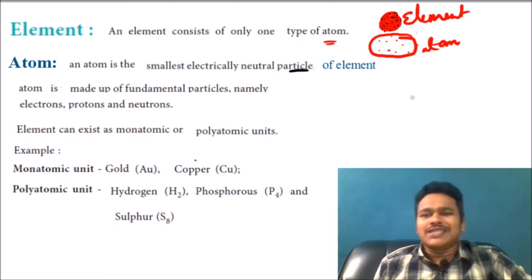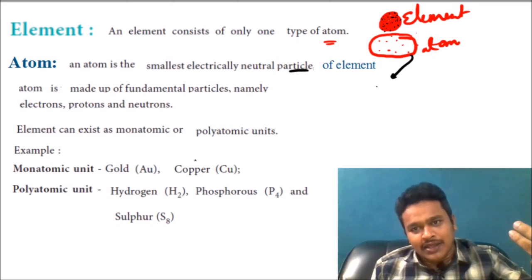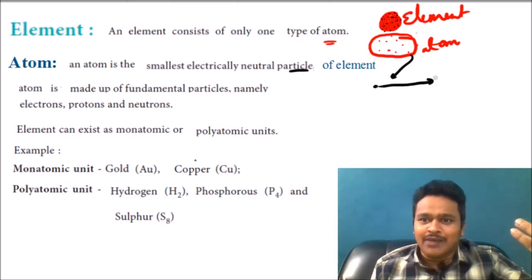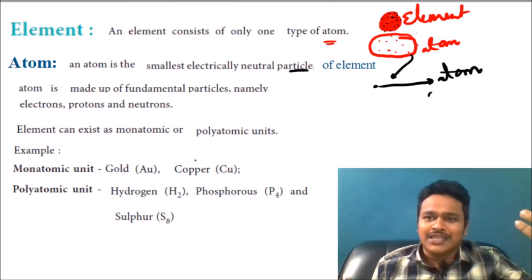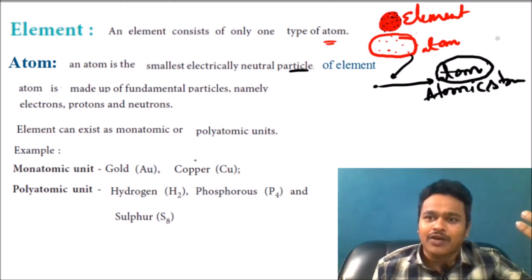And how is this atom made up? I will take this small particle and study this atom. There is a separate chapter called atomic structure, which means how this atom is made up. This atom contains electrons, protons, and neutrons.